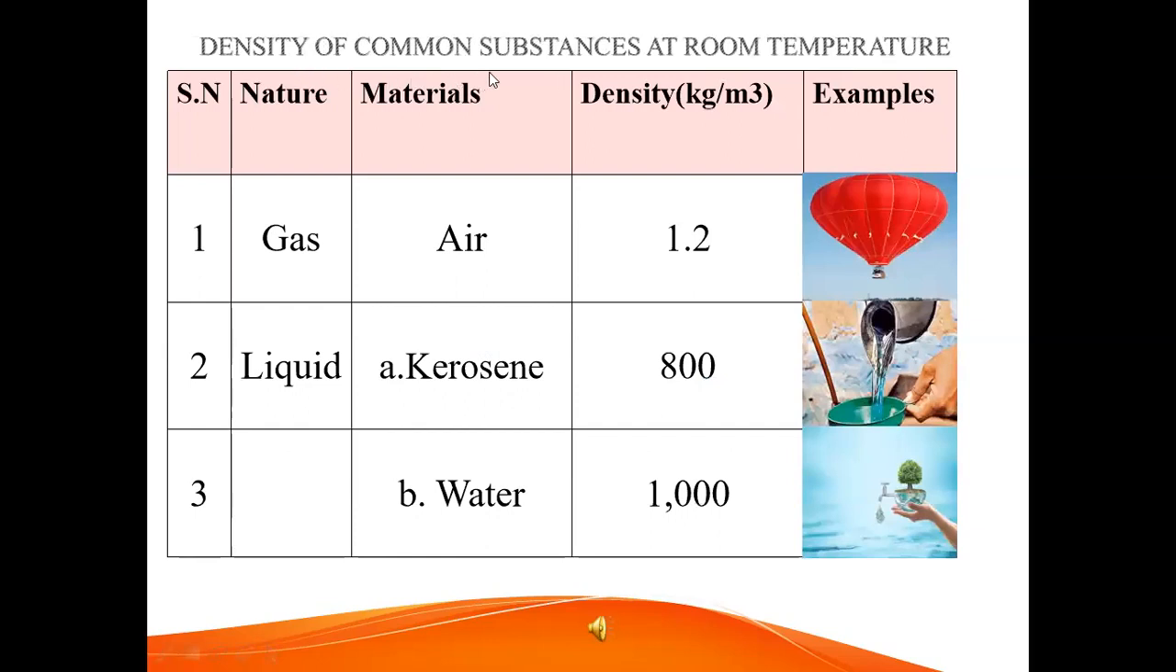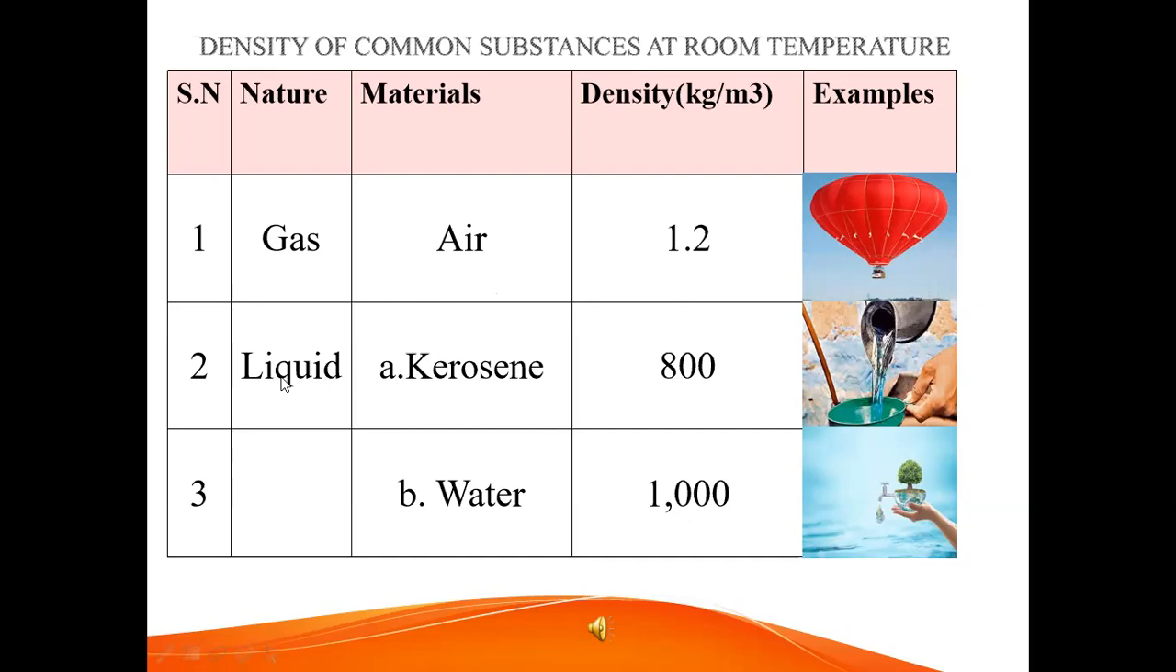Density of common substances at room temperature are given below. The common substances are gas, liquid and solid. Here the gas material is air and its density is 1.2 kilogram by meter cube.